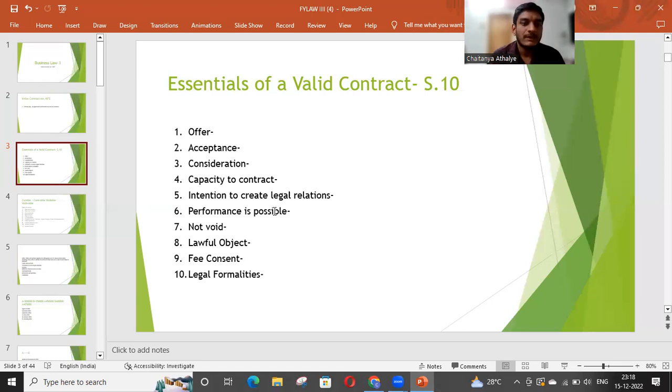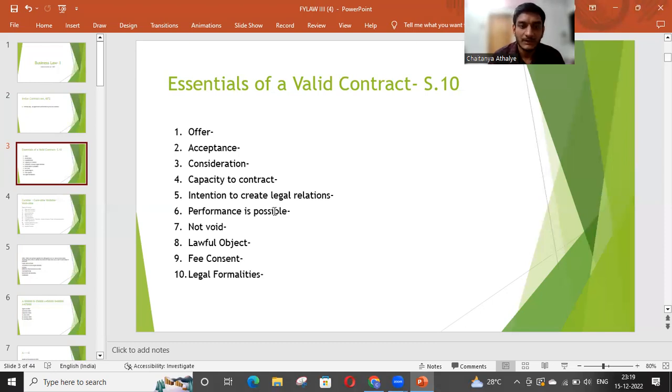Now, the next one we have is intention to create legal relations. Sorry, before that, we have to see capacity to contract. A contract can be created by a person, but only if he or she has the capacity to do that. So in what cases do we say that a person has capacity, and in what cases do we say that a person does not have the capacity?